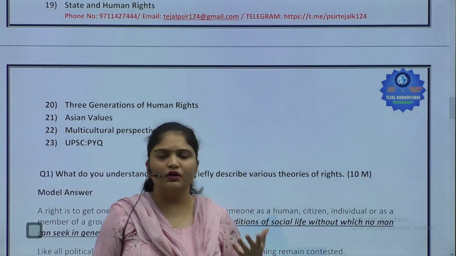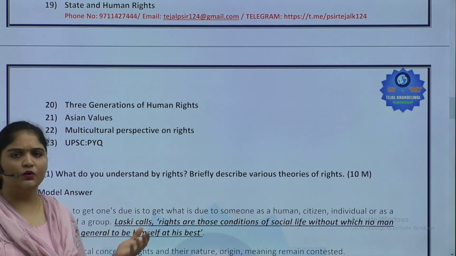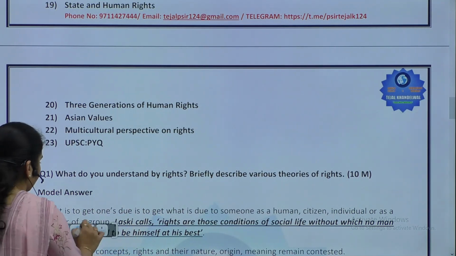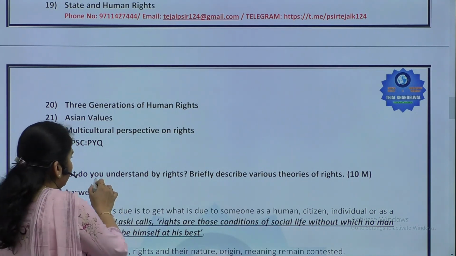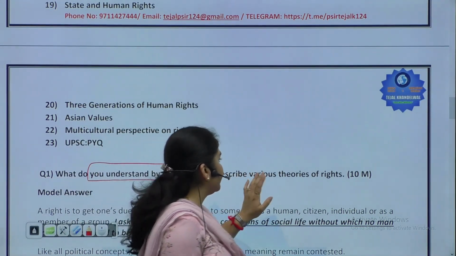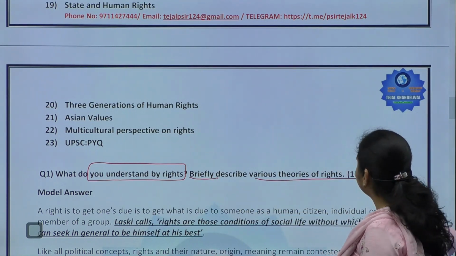I've given such a broad question because we'll just revise the entire theme in this particular question. All right? So let's read the question. What is the question saying? What do you understand by the concept of rights, and briefly describe. So the question says briefly, describe various theories of rights.